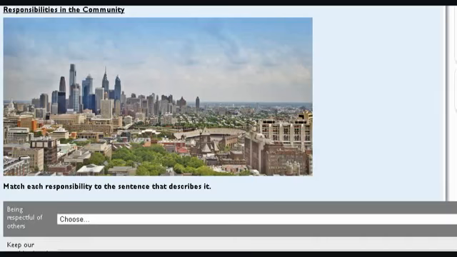This video will show you some directions and some demonstration on how to complete this assignment. So you see the same picture here as previous assignments about rights, but this one's going to be about something different, responsibilities. Remember, responsibilities are the things that we should do, but don't necessarily have to do.